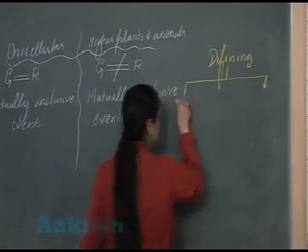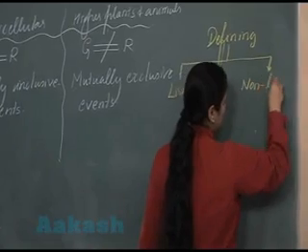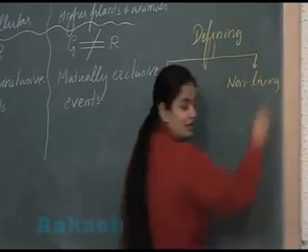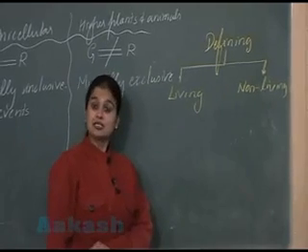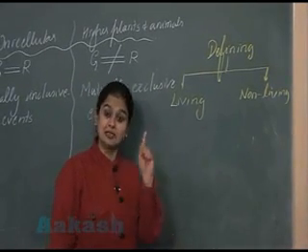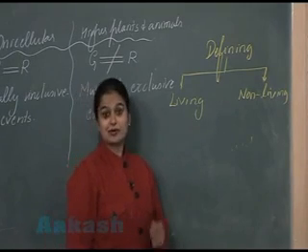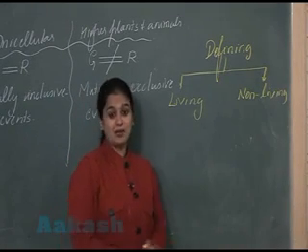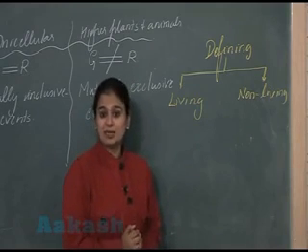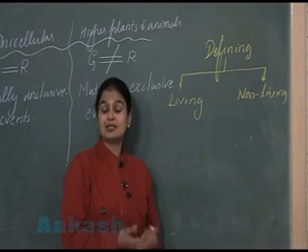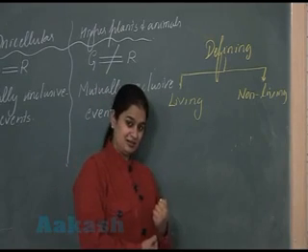Now after this, again the question is whether it is a defining or non-defining feature. So let's see the status of reproduction in living and non-living. Living: is reproduction present universally in all living organisms? No. There are certain organisms in which the reproduction capacity is absent, like mule and worker bees. Along with that, there are certain human couples who are also sterile.